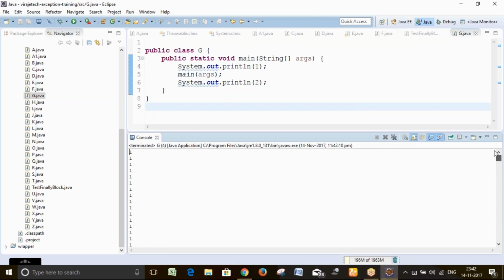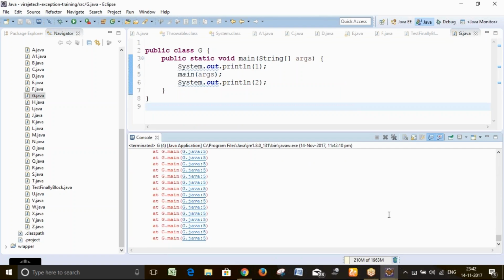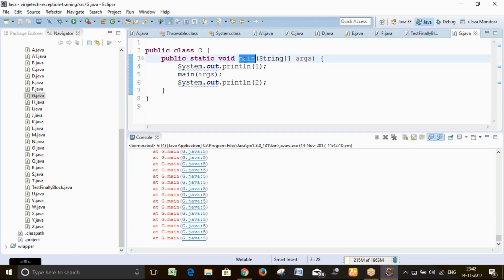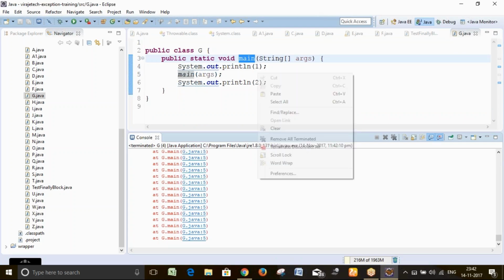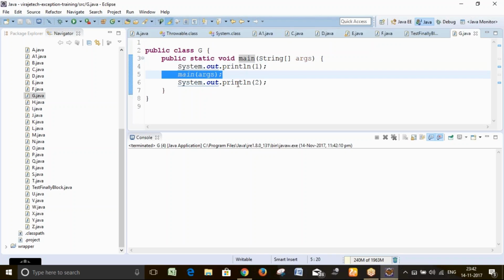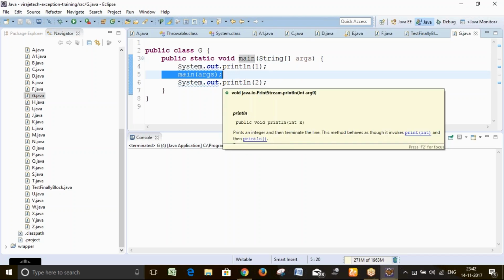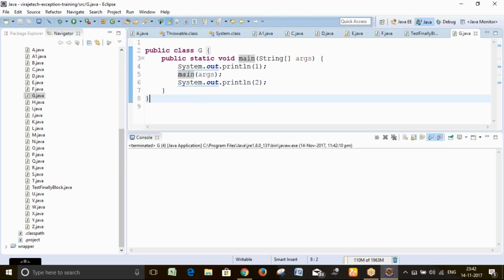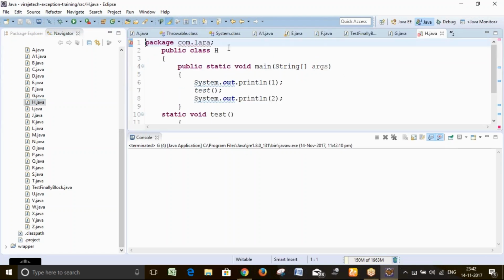So it's infinite. This kind of error happens whenever inside a function you are calling the same function, and there is no terminating statement. There must be a terminating statement so that the recursion terminates; when your recursion terminates, then it is correct. If there is no terminating statement, it will go on infinitely and consume all the memory. So you will get a stack overflow or memory error kind of thing. Then we will go to the next program.